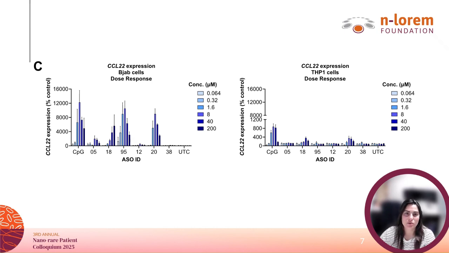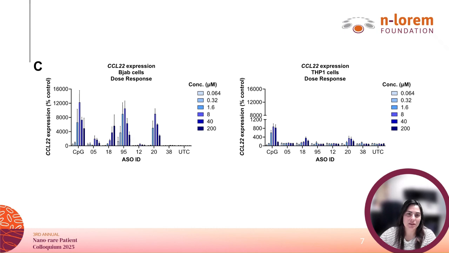In BJAB cells, we observed the expected bell-shaped dose-response curve. Immune activation increased with dose up to around 1.6 micromolar, after which it declined, likely due to toxic effects at higher concentrations. Interestingly, ASO 18, one of our weakly inflammatory sequences, showed a steady increase in immune activation across all doses, without the decline seen in other ASOs.